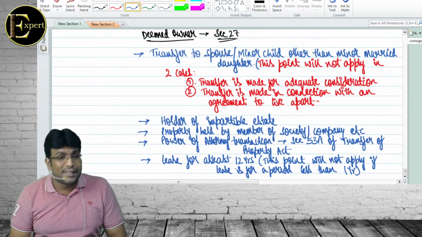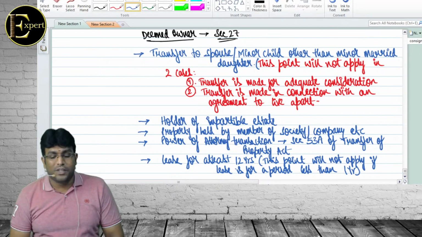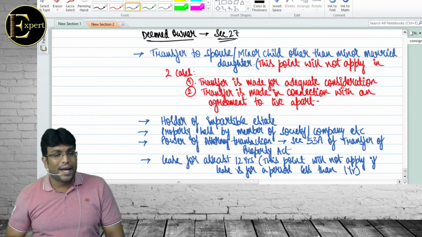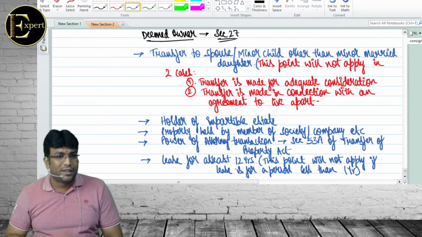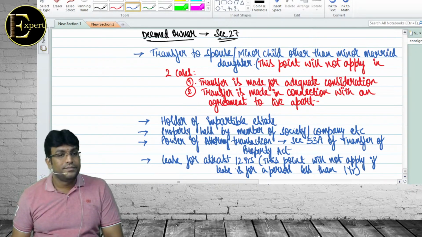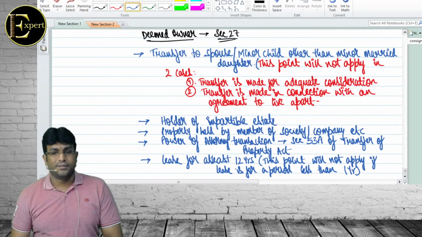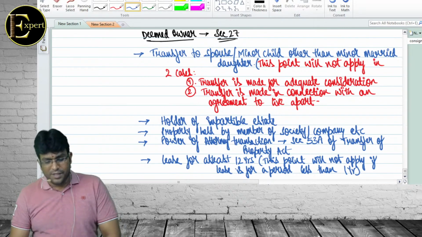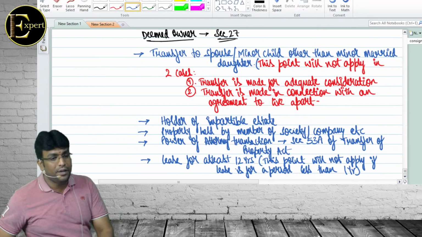Section 27. How many points are there? 5. What are the first one? Transfer to spouse or minor child other than minor married daughter. Second, holder of impartable estate. Third, property held by member of society, company, etc. Fourth one, power of attorney transaction. Fifth one, lease for at least 12 years. Getting clarity? Everyone? That's it. Take these points. Very, very important. Take it.